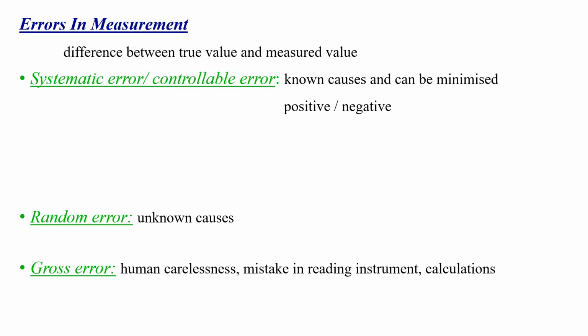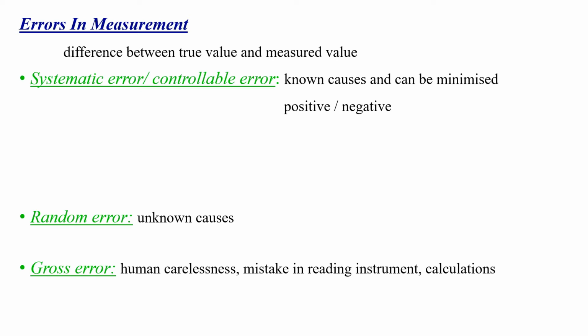Next is the random error. What do you mean by random errors? Random error means the causes are unknown. If the cause of the error is unknown, it cannot be controlled or minimized. For example, when a person repeats the same observation in the same condition, he may get different readings at different times.